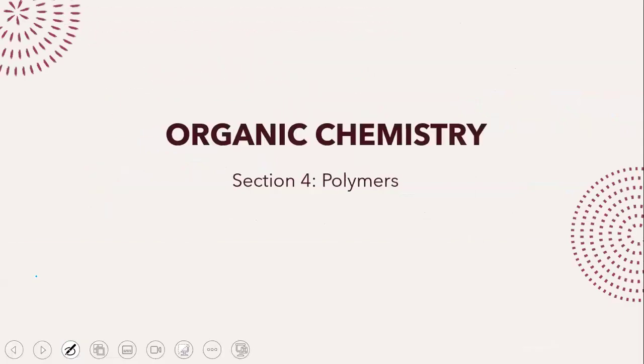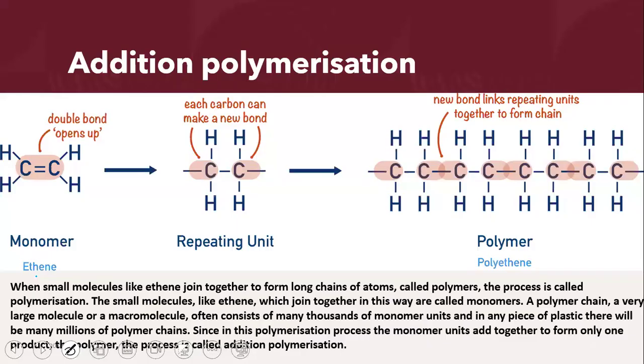Now, the last part that we have of our organic chemistry is obviously polymerization, right? It's a really important topic that we have to go over. What happens in polymerization? Polymerization is really easy to understand if you think of it in this way: you have 2 Lego blocks and you're joining them together to make a large tower. That's polymerization. Taking 2 small Lego blocks, joining them together with each other and making a huge Lego tower.